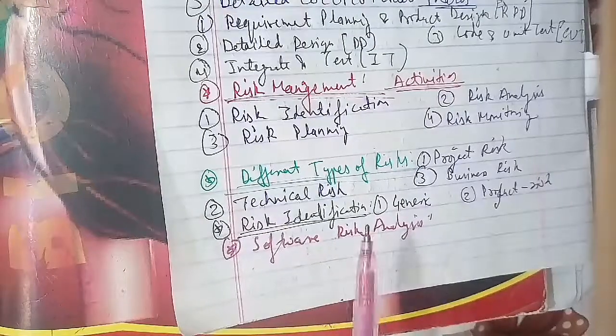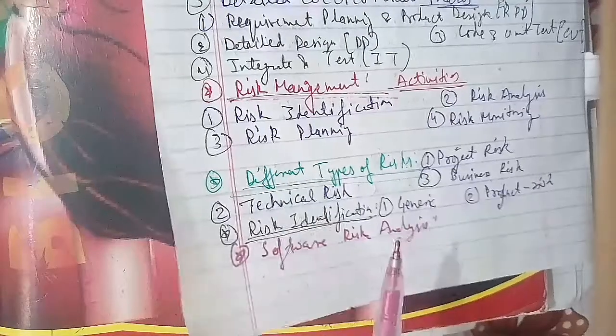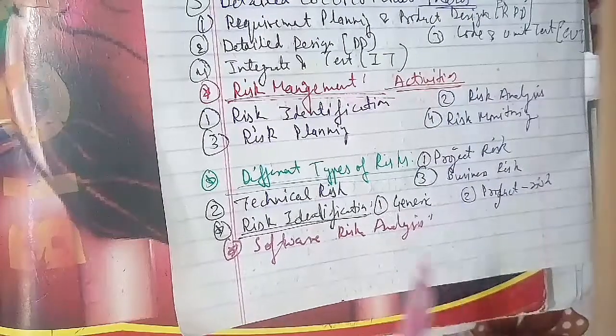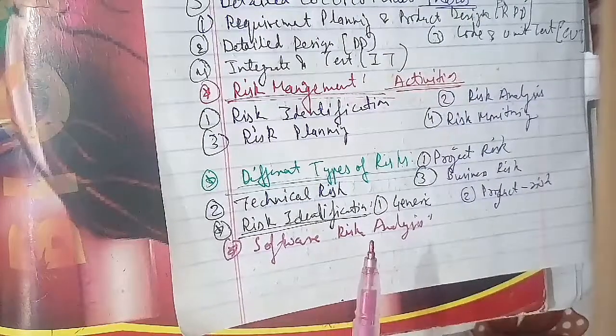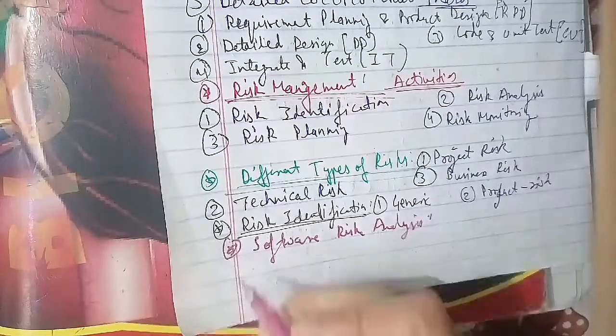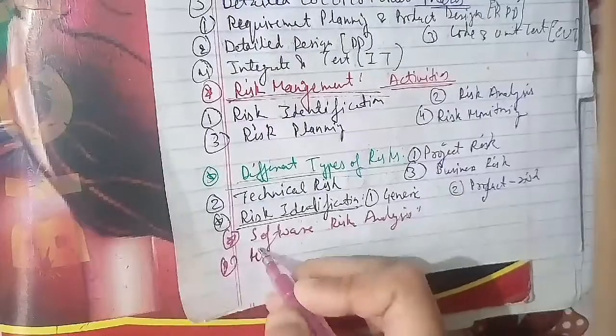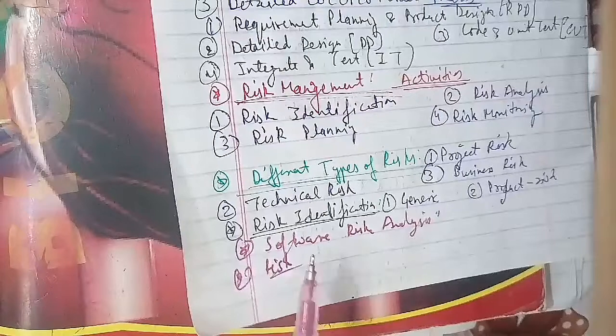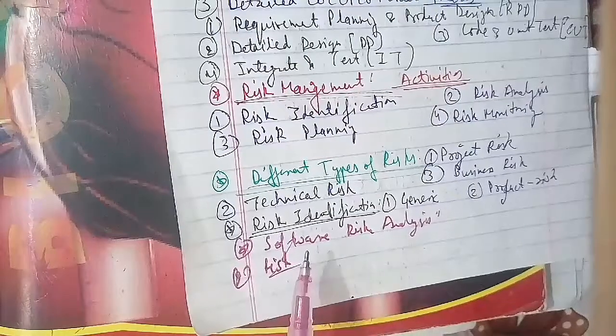The last question of this session is: what are predictable risks, and give two examples of such risks? Predictable risks are those risks that can be identified in advance based on past project experience. For example, experienced and skilled staff leaving the organization in between is a predictable risk here. Now we'll end with this.